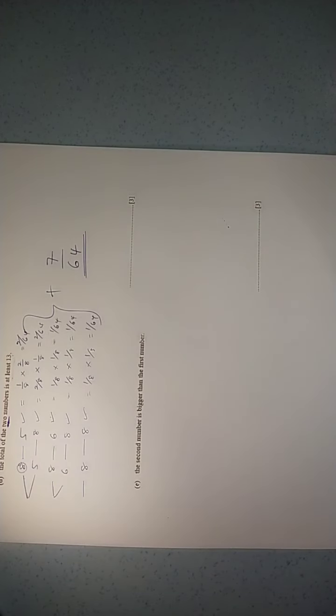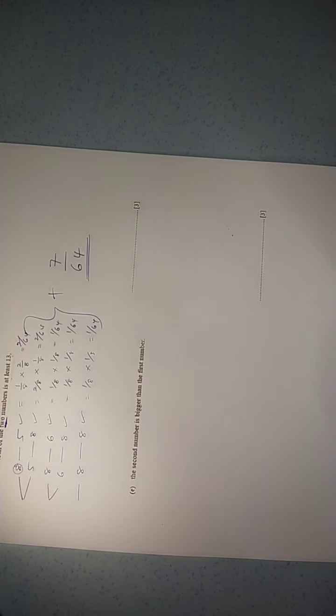Okay, next question, number E. The second number is bigger than the first number. So also you can do the possible combinations. But you must remember, they mentioned that the second number must be bigger than the first number. So number 3 is the smallest number, so we cannot put the number 3 as our second number.